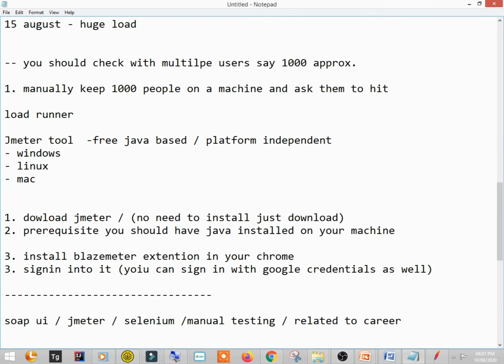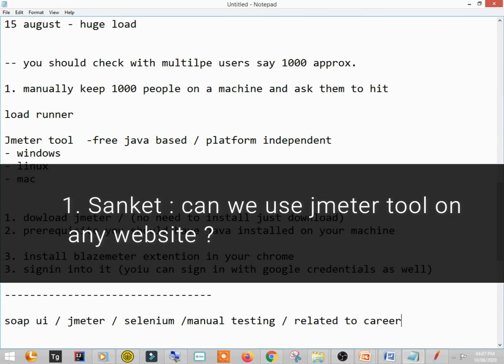Let me just know if you have any questions. I'll be happy to answer. Can we use a JMeter tool on any website? Yes, Sanket. We can use JMeter on any website.